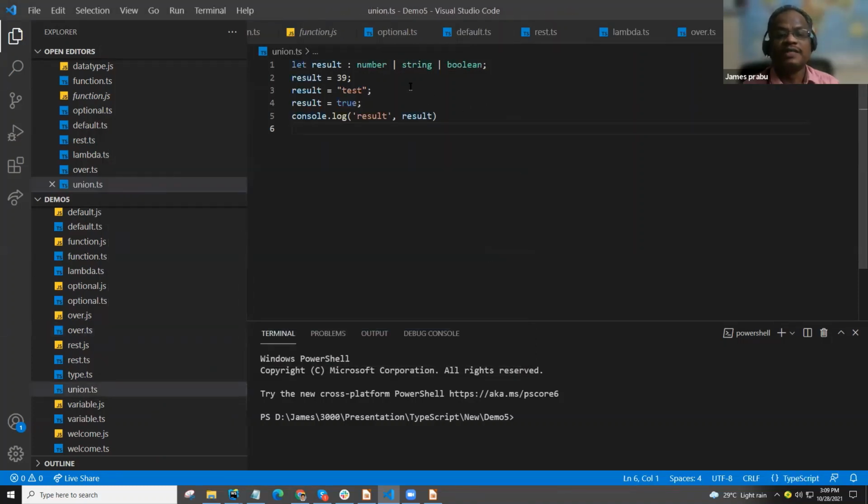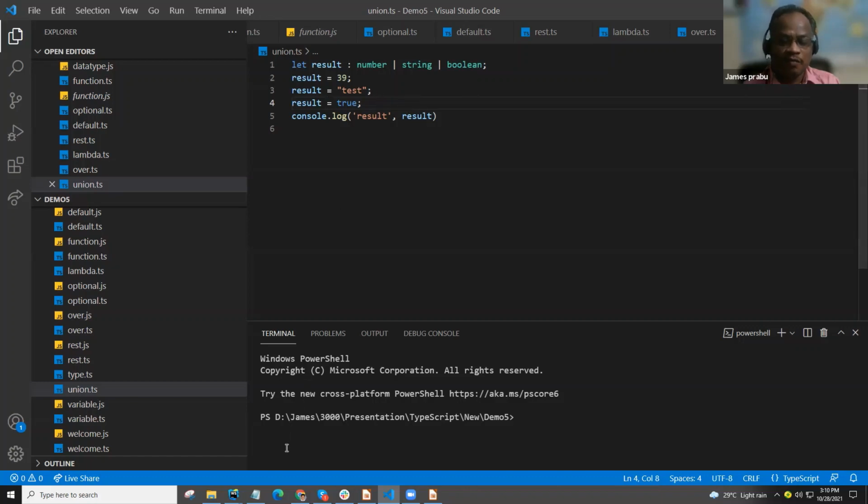So as we discussed here, we are assigning the T3. If we comment out this one, what will happen? Since this result is a number data type, it accepts numbers, but not strings and other things. That's why we are assigning the 3 things. Now it can assign any of the 3 data types to a single variable here. When we print this, the last one will be printed. This is a simple example.